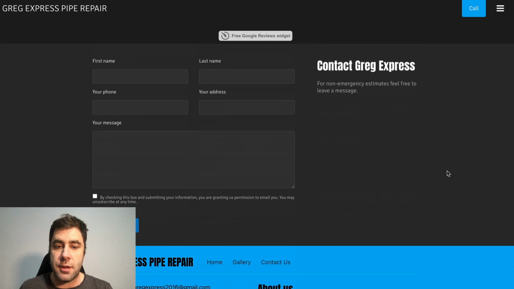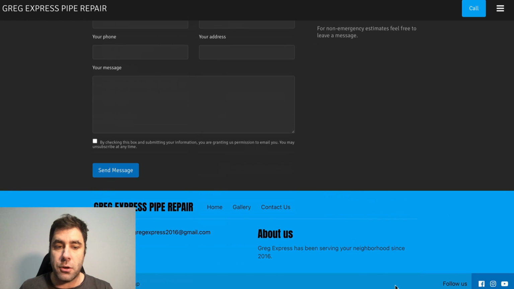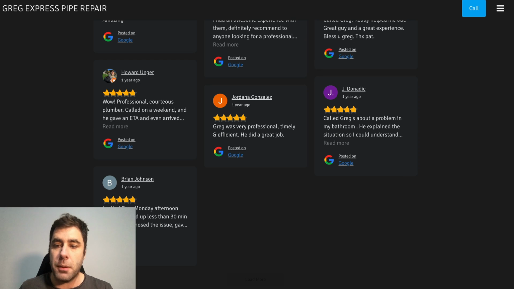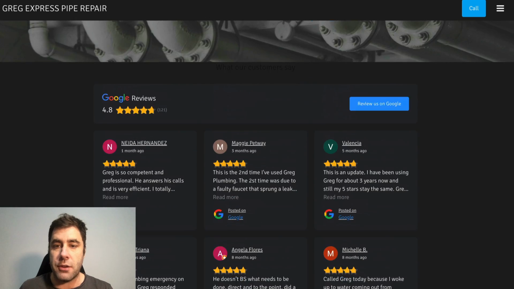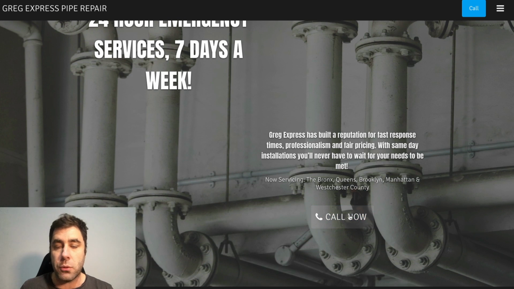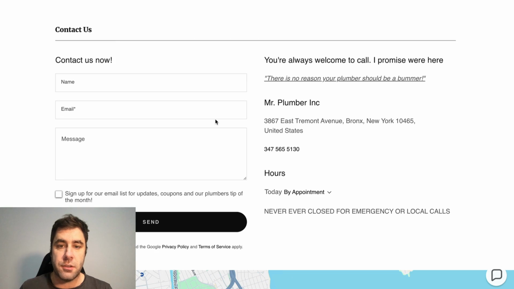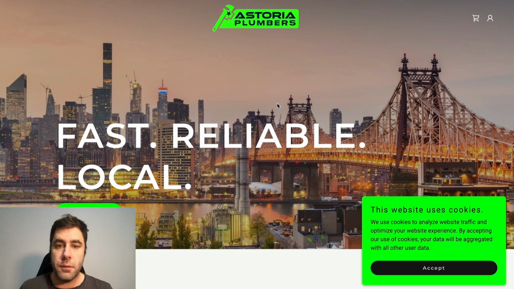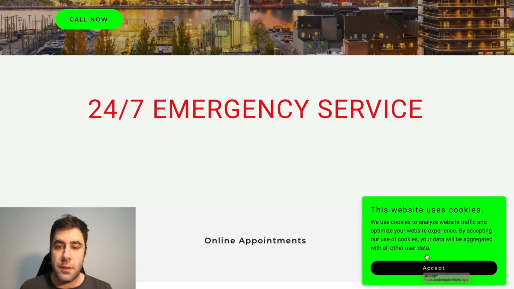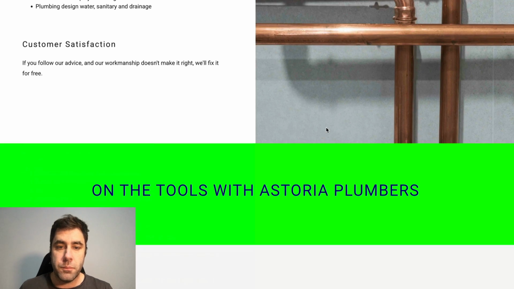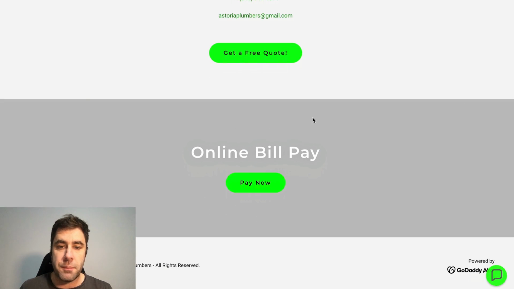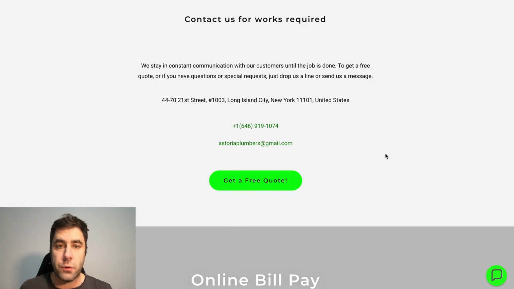And as you can see, we don't have any pop-ups down on the right. Now, this website is probably a bad example because they do have quite a good structure to call now and all that sort of stuff. This one here, they do have a section where people can send in some information. This one here is another one where it's pretty good. They probably have something down here where you can get a free quote and all that sort of stuff.